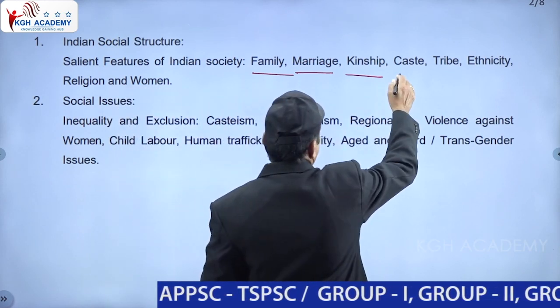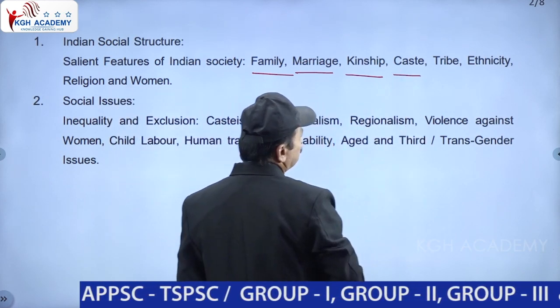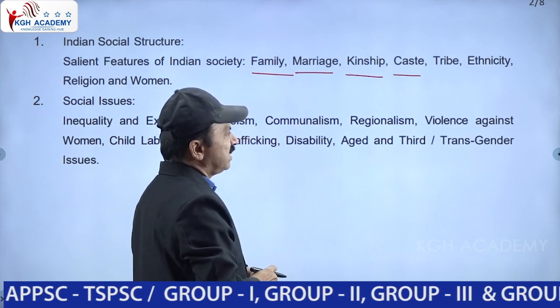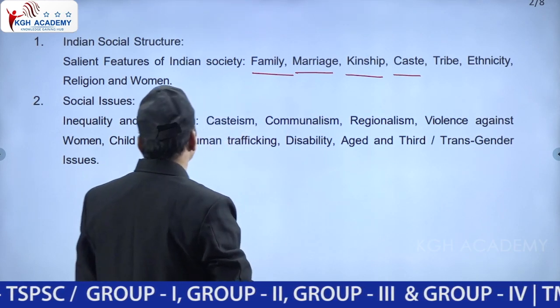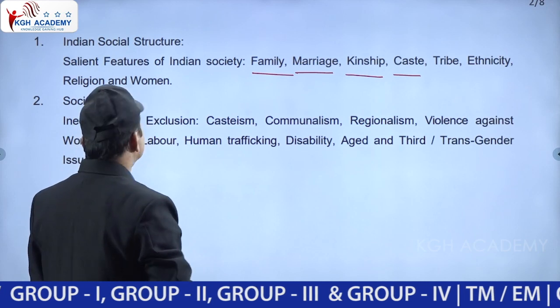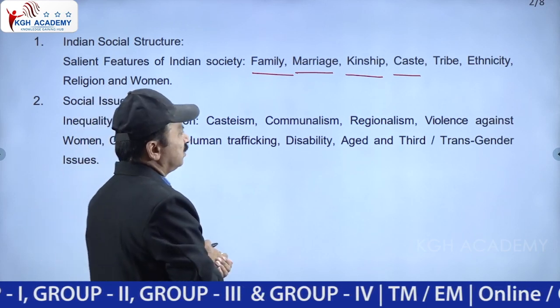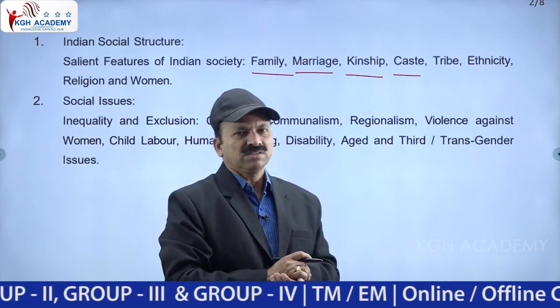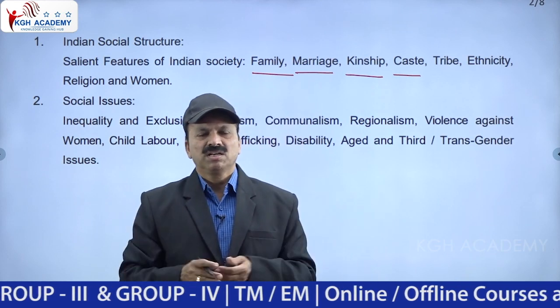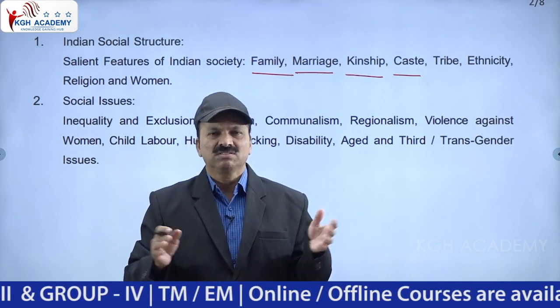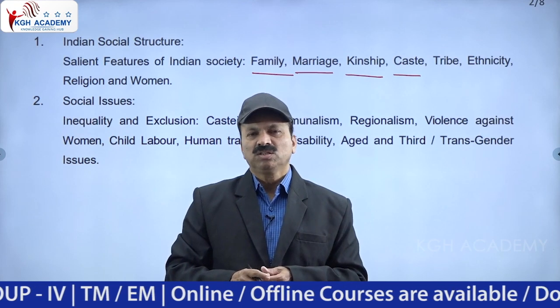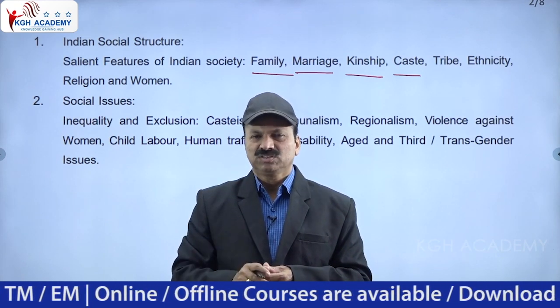What types of castes exist in India? What tribes exist in India? Then ethnicity, religion and women. These all come in the first chapter. You see tribes: a number of tribes exist in India, and a number of castes exist in India. According to the Chaturvarna system, only four Varnas emerged.